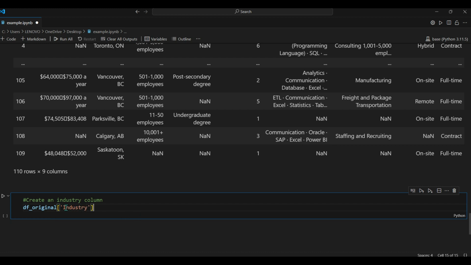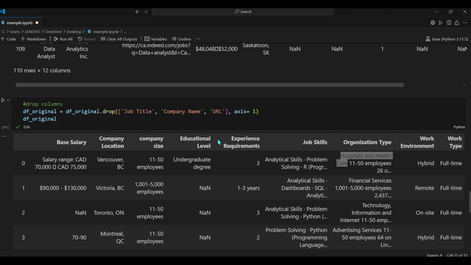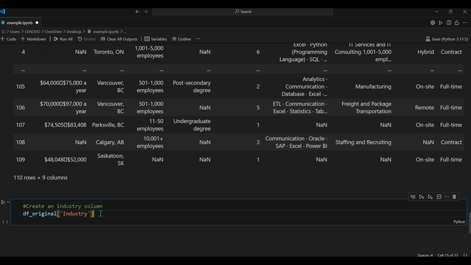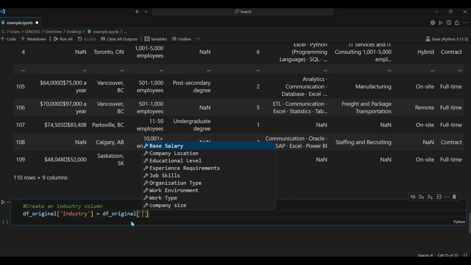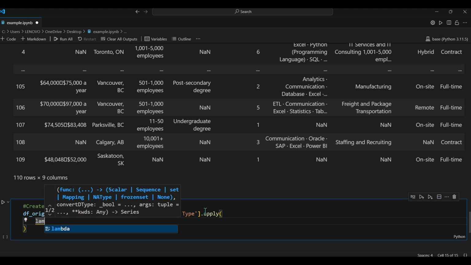By the way, this is how we create a new column in Python: square brackets and then input your new column name. Make sure it's not the same as our existing columns. Equal sign. This new column will be created based on our organization type column. In this scenario, I think it's best if we apply a lambda function.